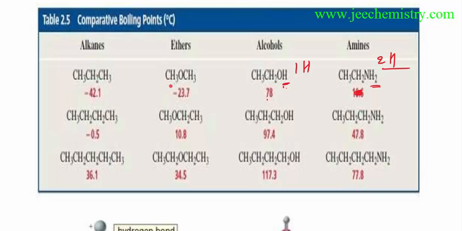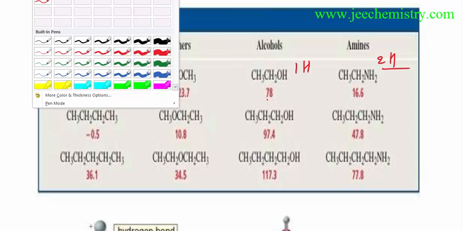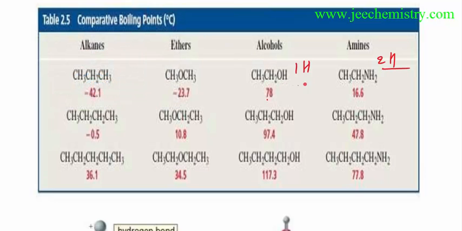So we think that this compound must have a higher boiling point than this, and this compound must have a higher boiling point than this, and this compound should have a higher boiling point than this. That's one thing here. But this compound's boiling point is less than this compound's. Why does this compound have a lower boiling point than this compound?